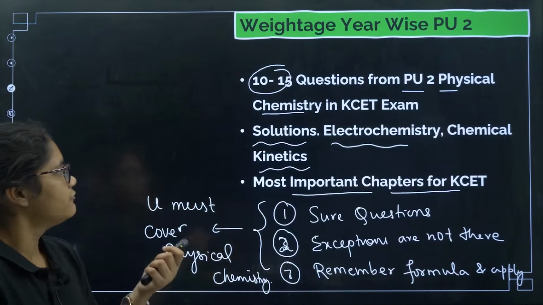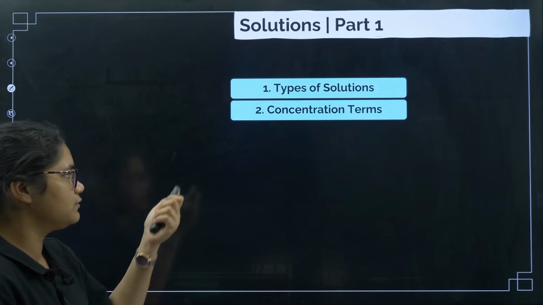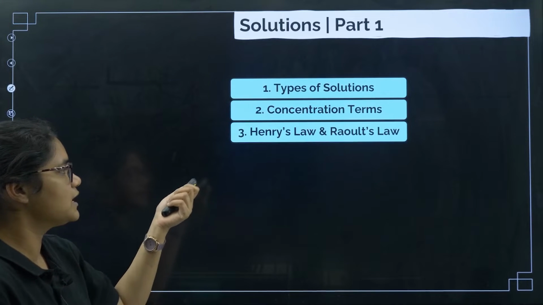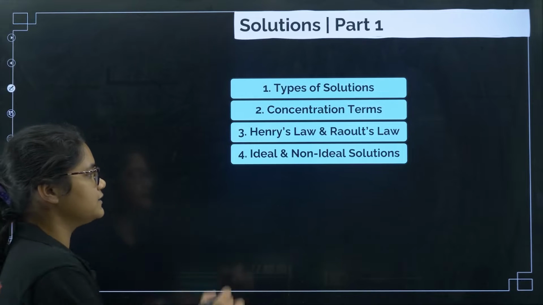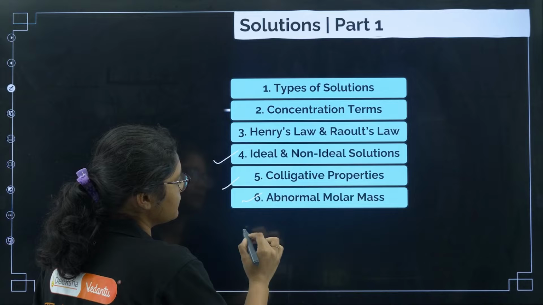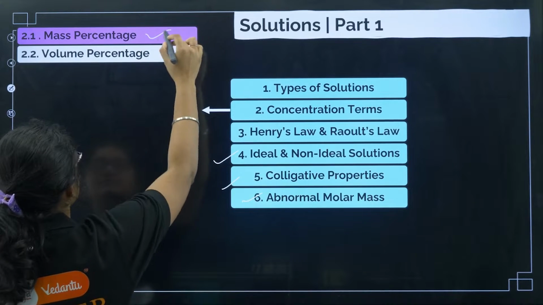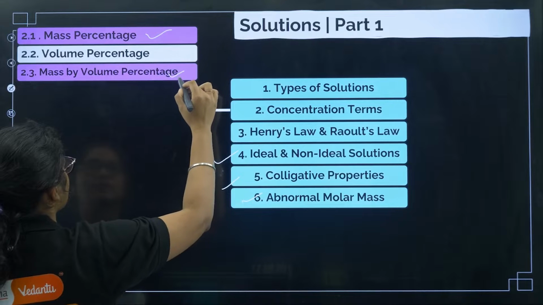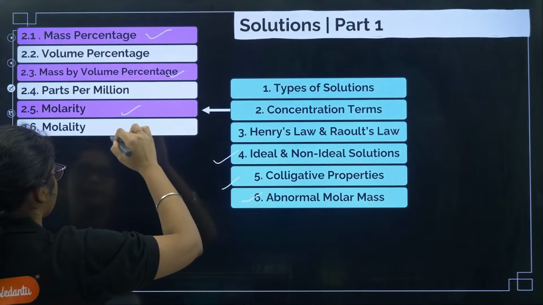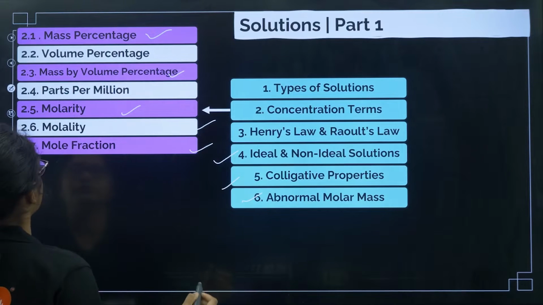That is what you must do so that you can assure 10 to 15 marks for your exam. Fine. Let us start with part 1, that is solutions. Here, as I told you, we are going to discuss types of solution, then concentration terms, Henry's law and Raoult's law, ideal solutions and non-ideal solutions, colligative properties, and abnormal molar mass. In concentration terms, we are discussing mass percentage, volume percentage, mass by volume, parts per million, then molarity, molality, and mole fraction also.